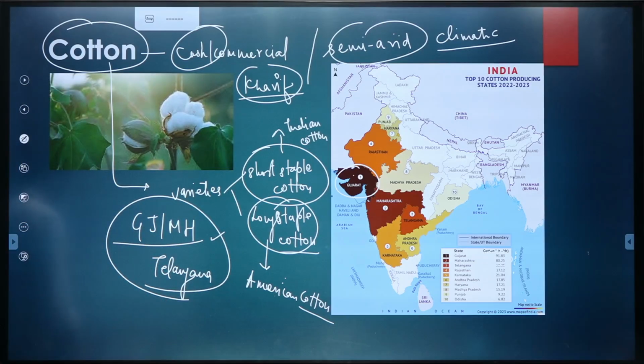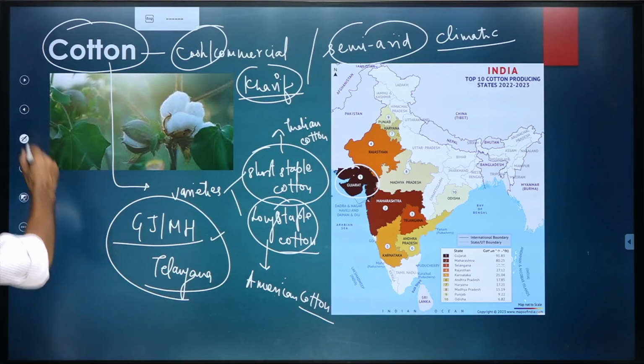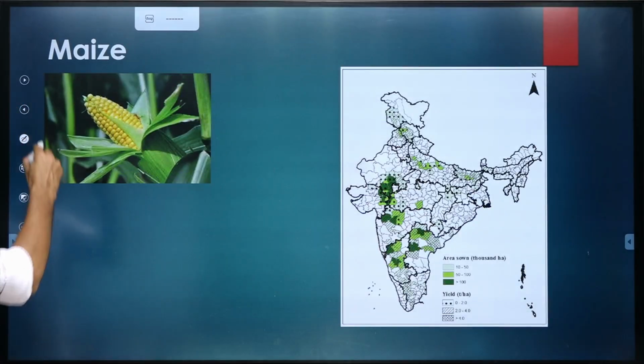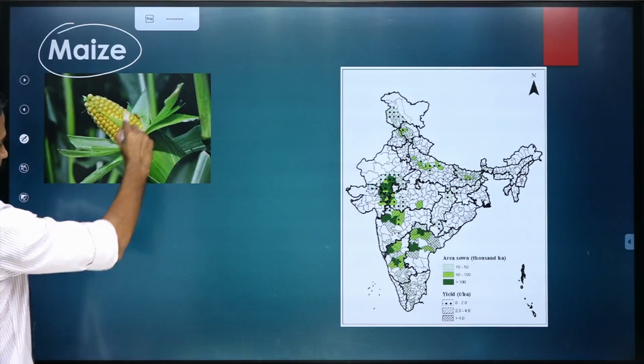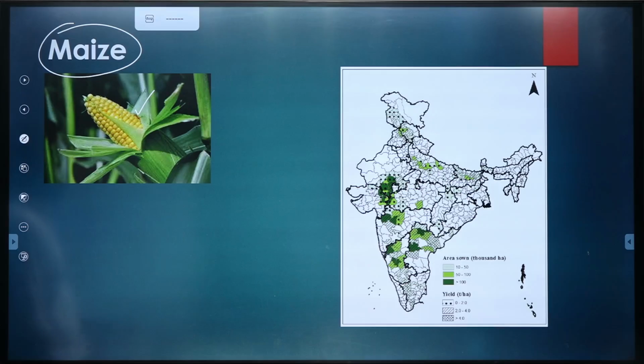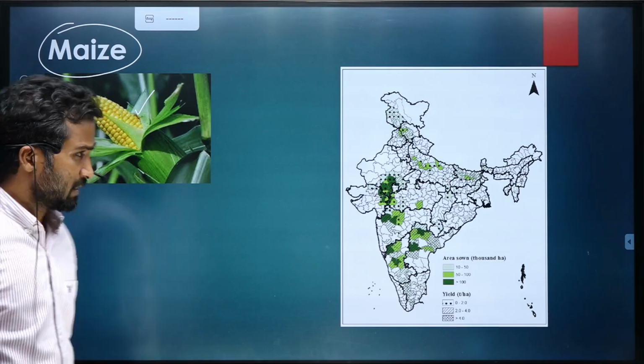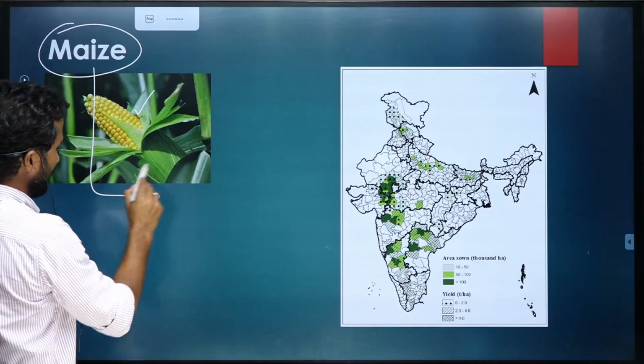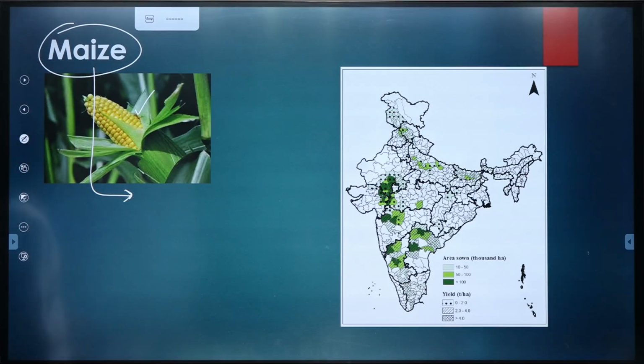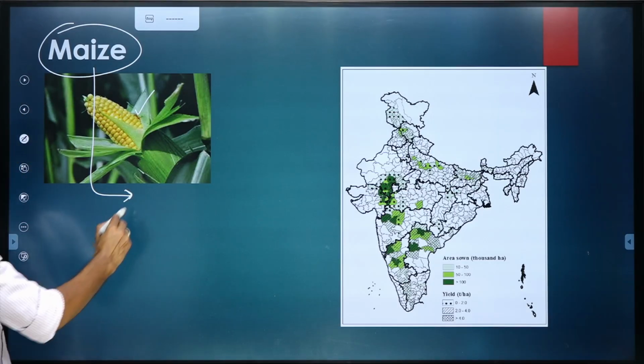Okay, then moving further, after cotton, let's talk about maize. Maize, this is the crop that we are talking about. A picture has been added. Maize, if you remember, I told you that maize is a kharif crop.